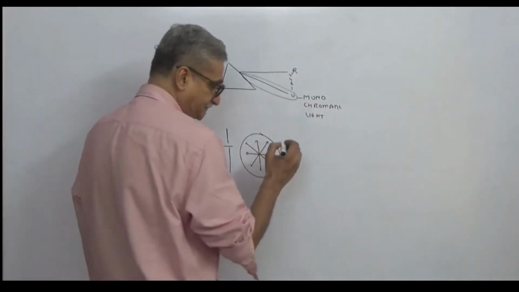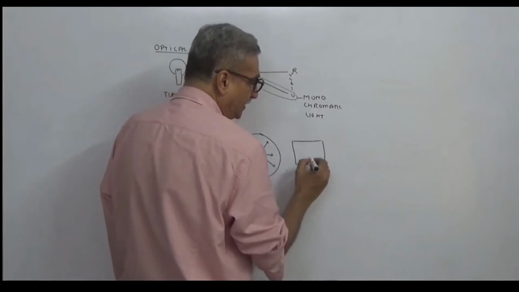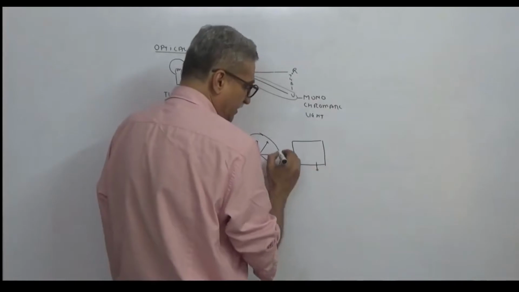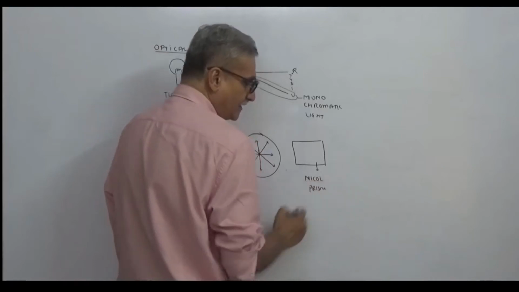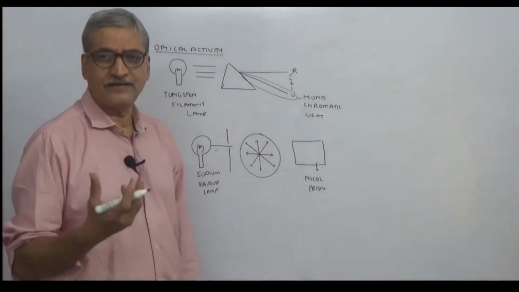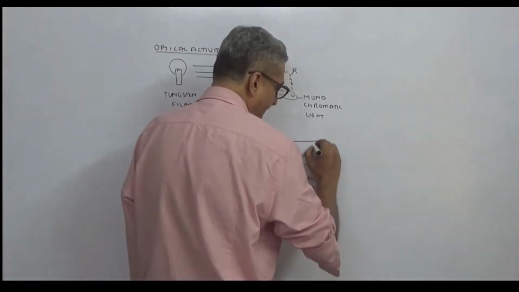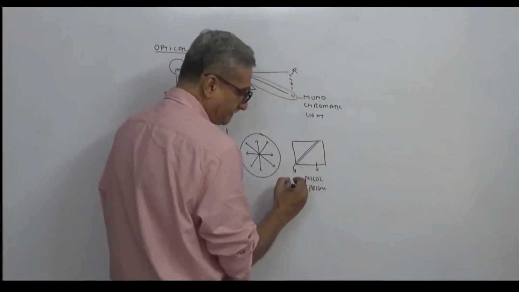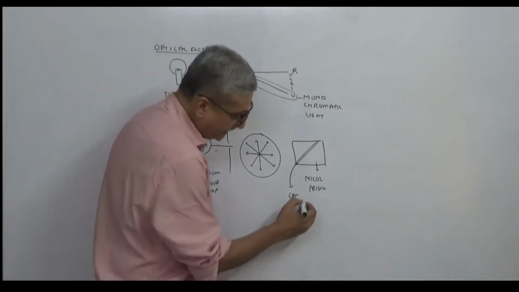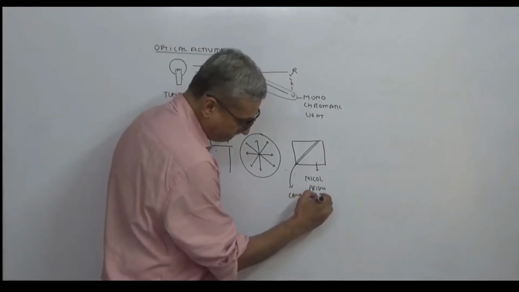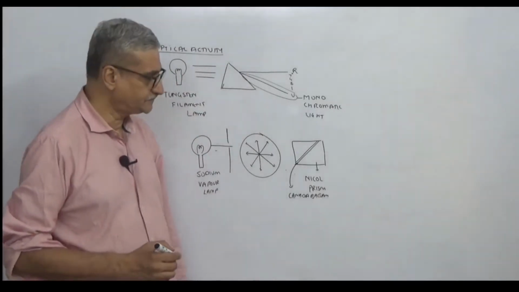Now when you pass this light through a Nicol prism, the Nicol prism is made out of naturally occurring calcium carbonate, and these two pieces are sealed by a material called Canada balsam. It's a gum basically.